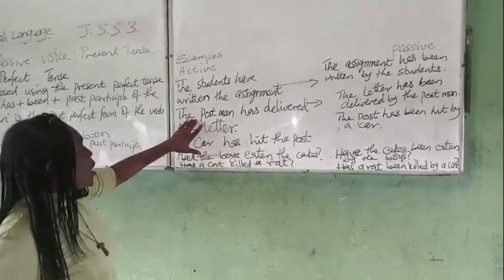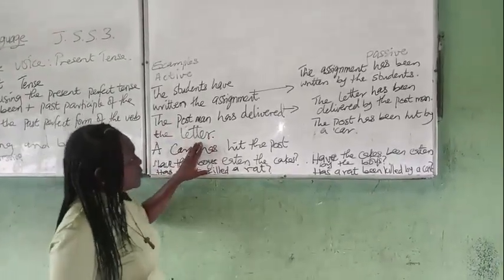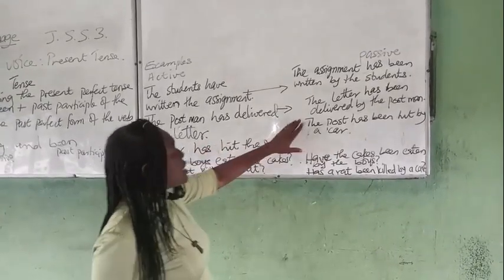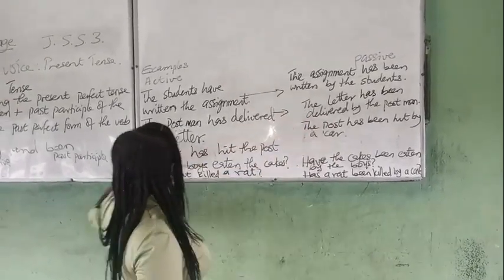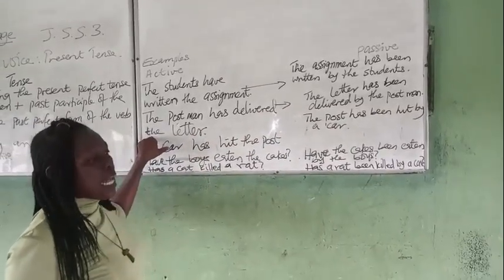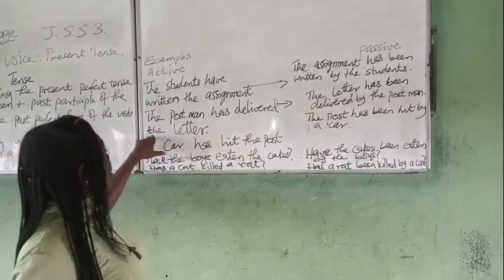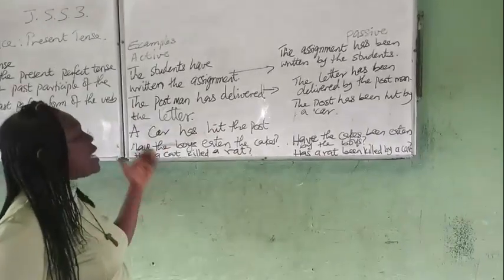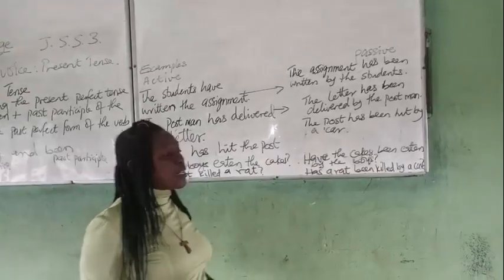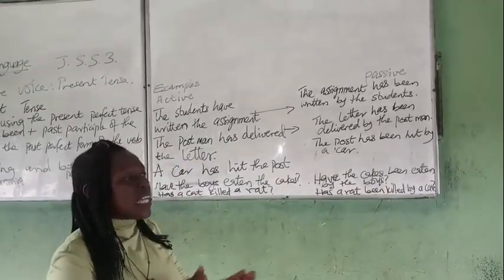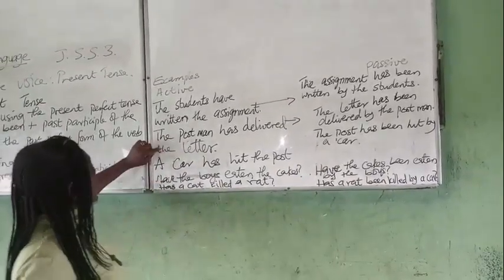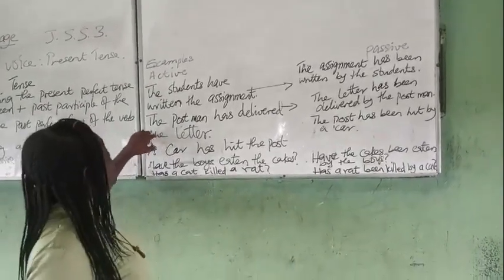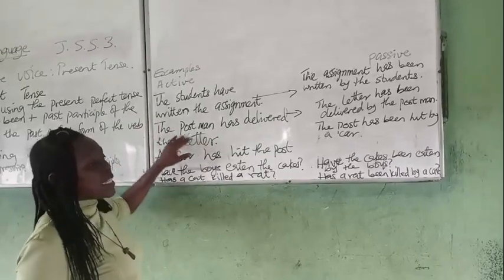So here, the postman has delivered the letter. The letter has been delivered by the postman. I will not change it to a letter because by saying the letter, we are talking about a particular letter. But if you now say the postman has delivered a letter, then I will say a letter has been delivered by the postman, meaning that I don't know the particular letter, no specific letter. But with the article the, I believe that the person I'm addressing knew or knows about the letter I'm talking of.